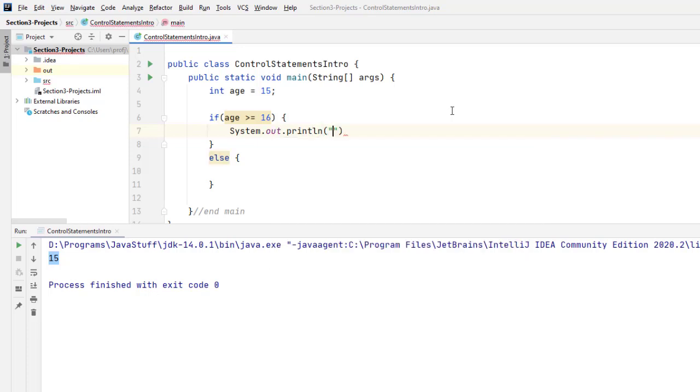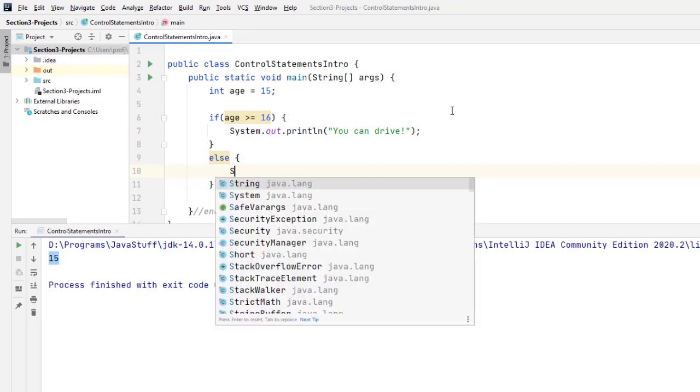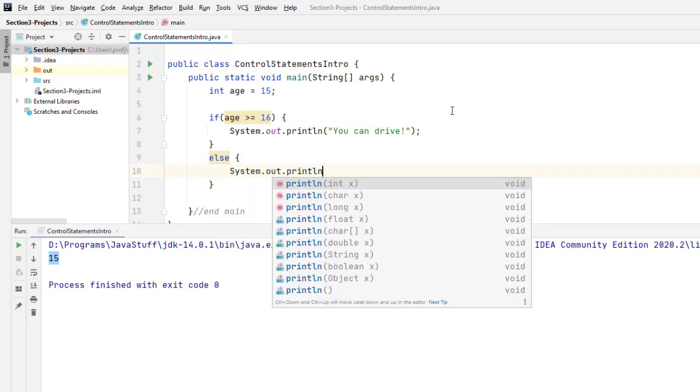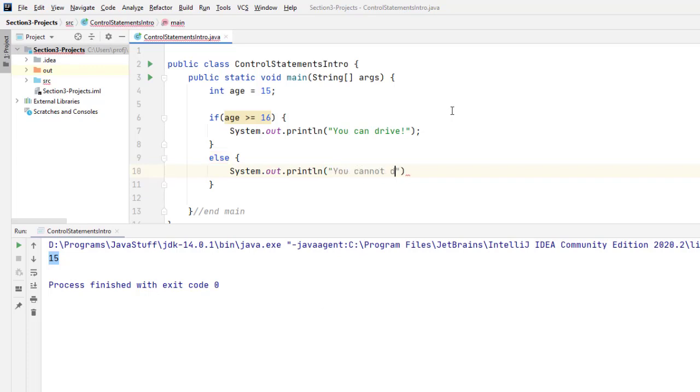System.out.println. I'll put you can drive, okay, or you can get your license, or to be more correct. But we'll just leave it as is. You cannot drive yet, or you can't get your license yet. That would be another thing you could put.